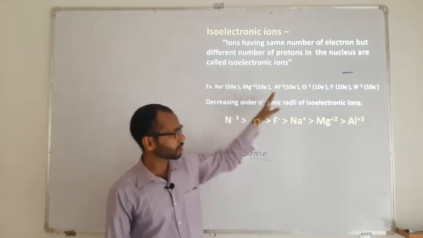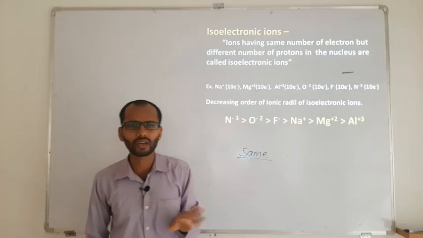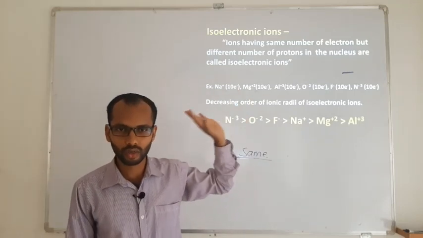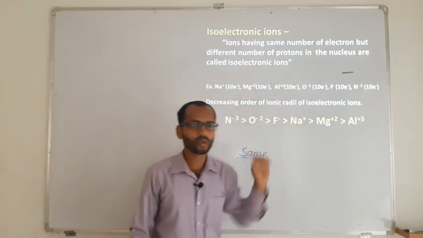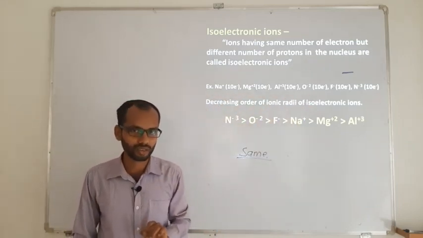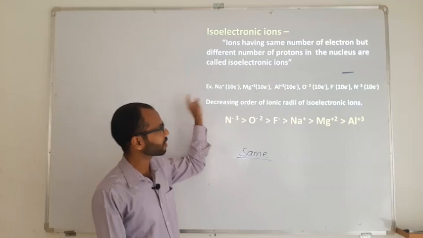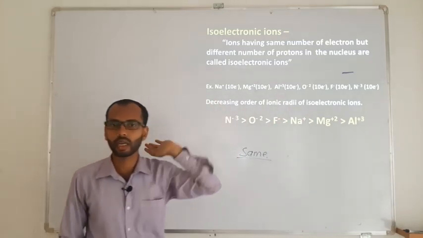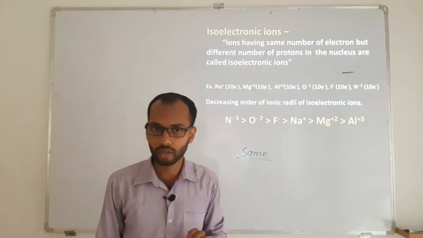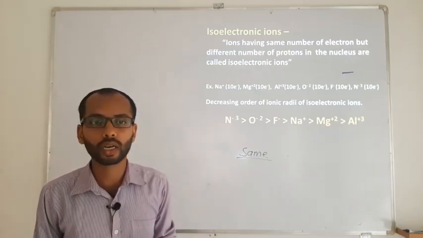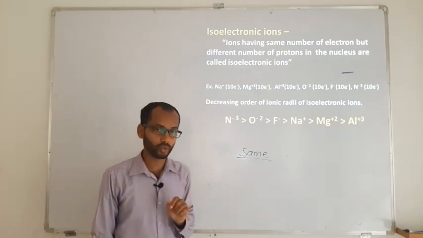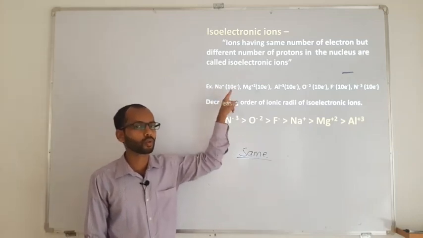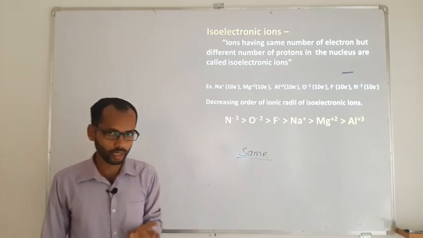Now see here, natures are different. Sodium, magnesium are not the same. Aluminum, oxygen, fluorine, neon, nitrogen are not the same. But they all have something common, and that is the electron. As they have the same number of electrons, they all can be termed as isoelectronic ions. And in most question papers, there are questions related to the isoelectronic concept.